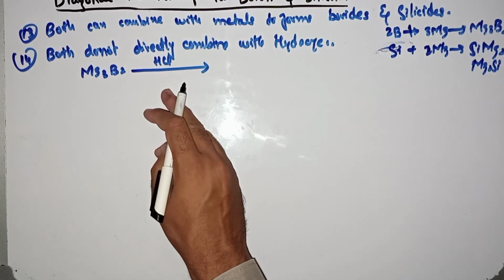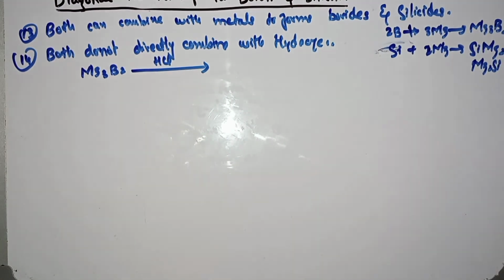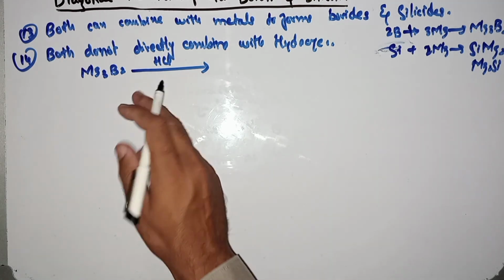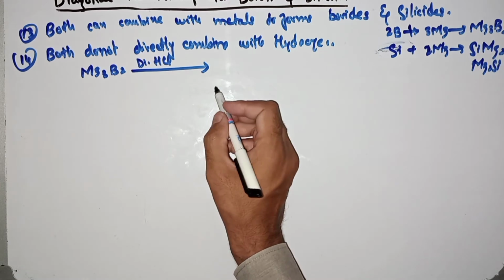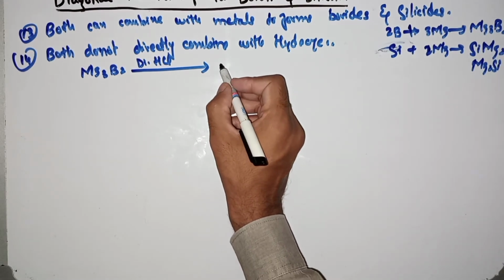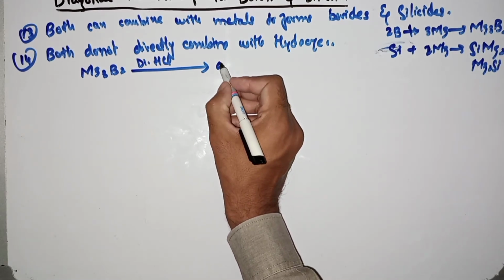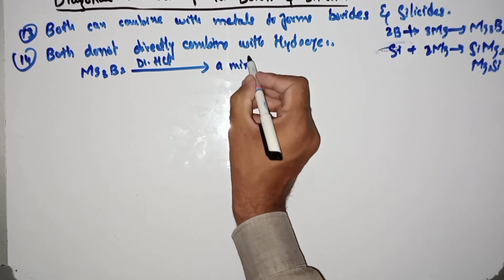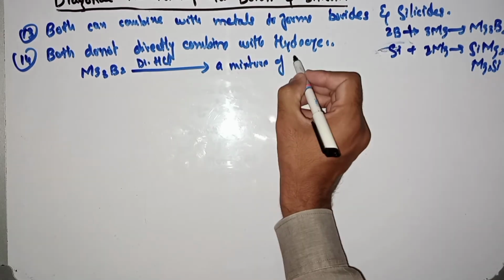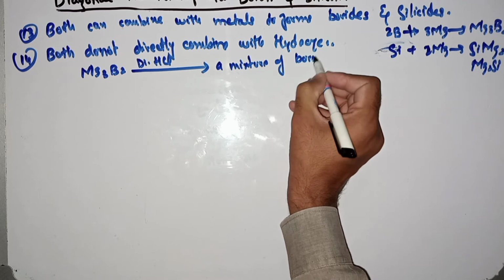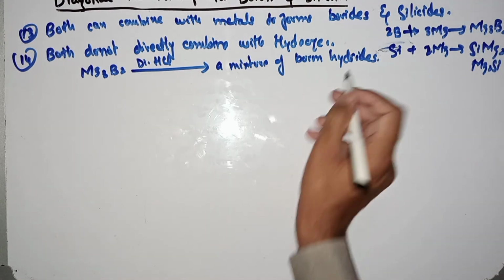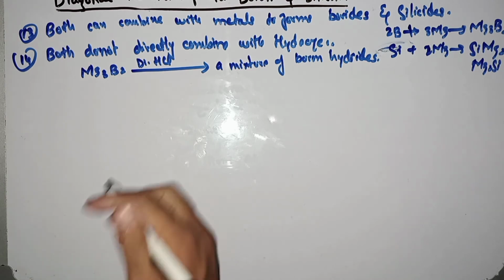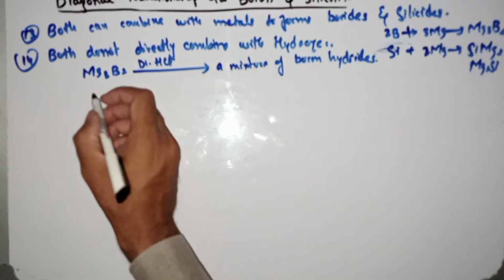With dilute hydrochloric acid, a mixture of boron hydrides is formed. Purely boron hydride cannot be produced, only a mixture.